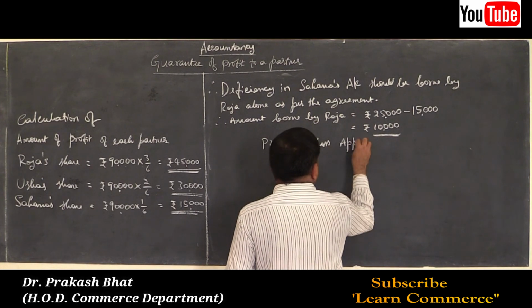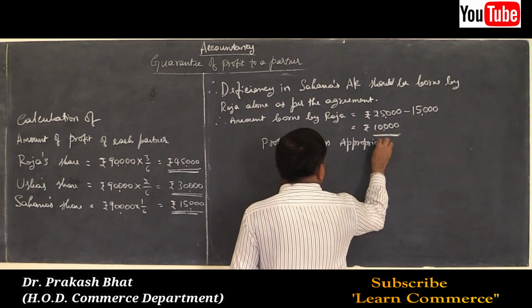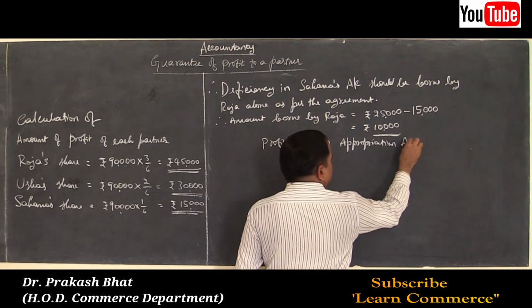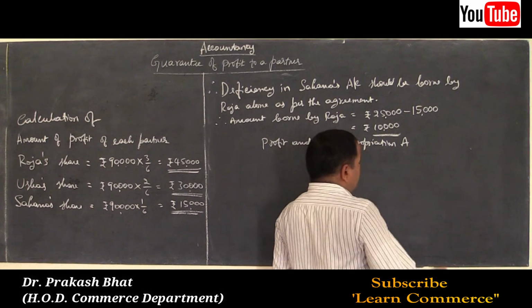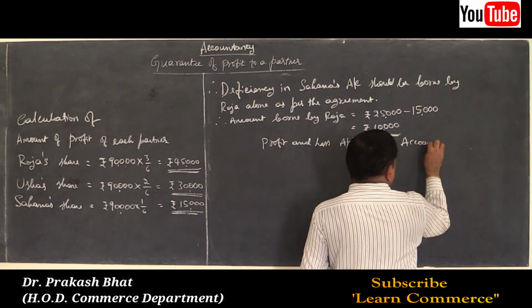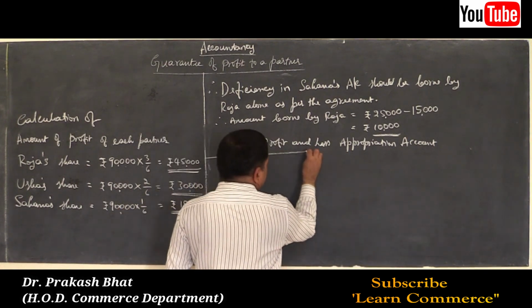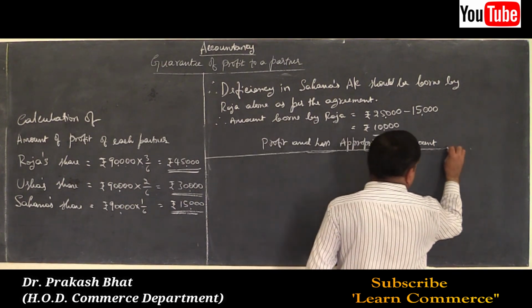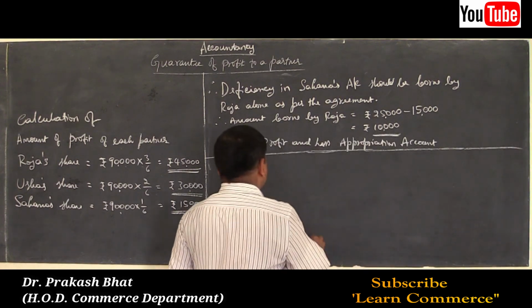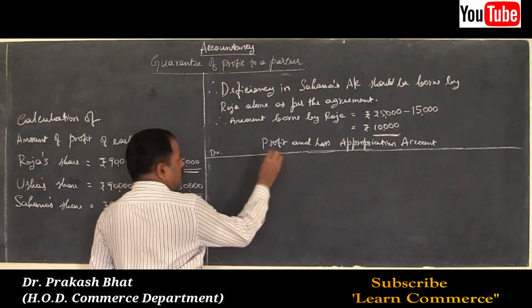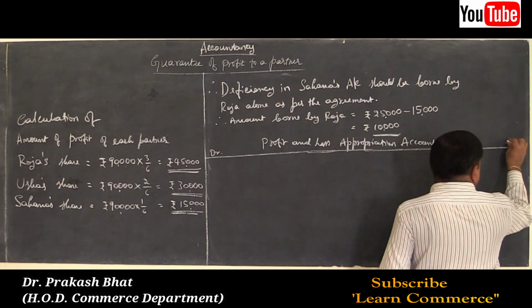Profit and loss appropriation account. Ledger account, draw the columns. Debit, credit is a must.